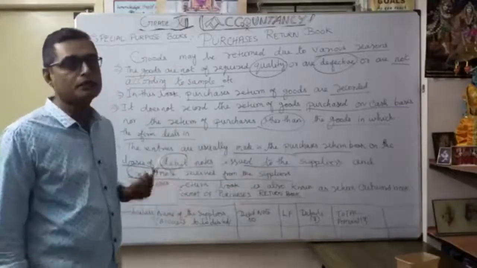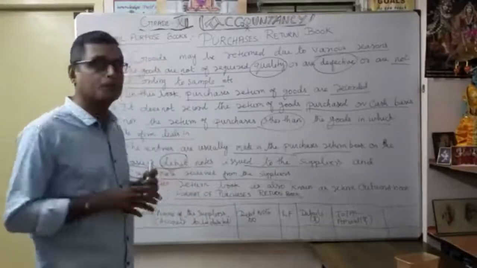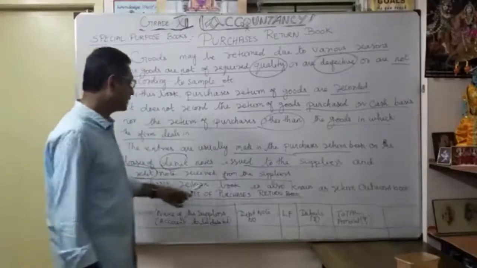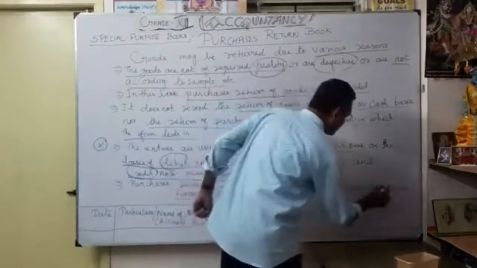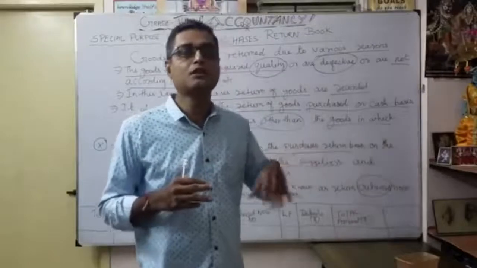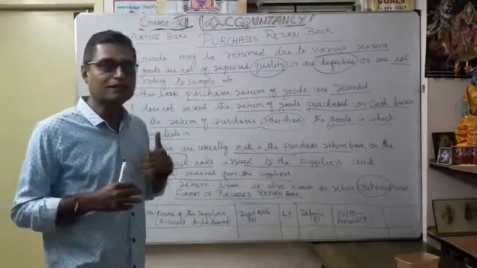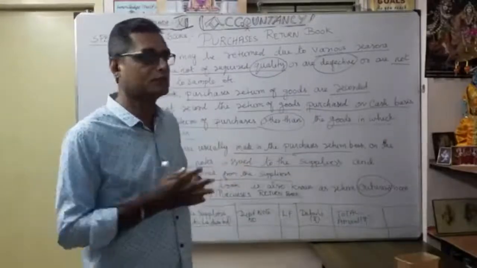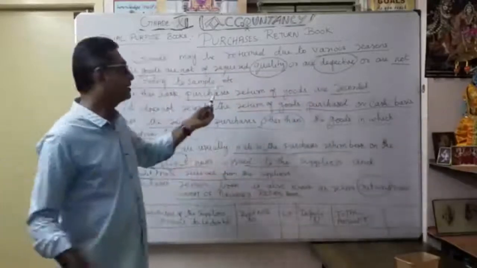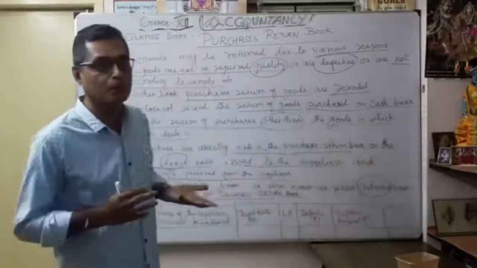You know the format of debit note and credit note, we already discussed in where? Source documents. Now you understood the importance of source documents. That is the document evidence. Then the purchase return book is also known as the return outward book. Why is it called the return outward book? Because our goods are going out, so our stock value is reduced. What you purchased earlier, now we are returning back. So naturally our goods go out. That's why it is called return outward. So you can call it the purchase return book or the return outward book. The other name of the purchase return book is very, very important.